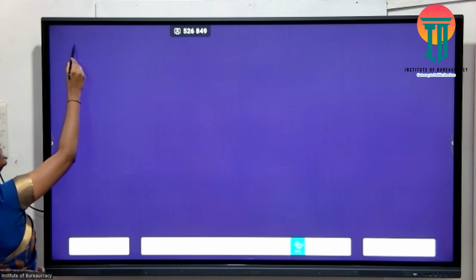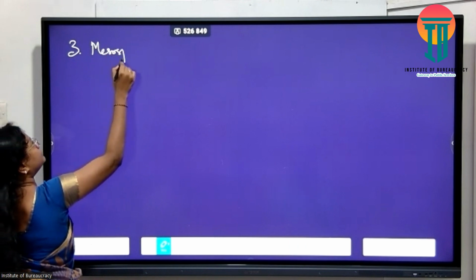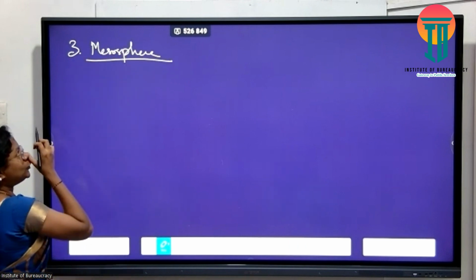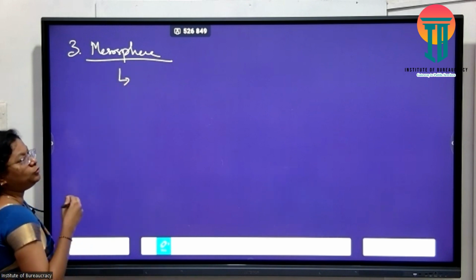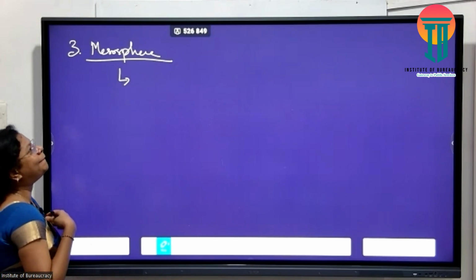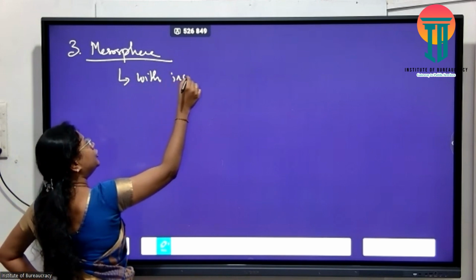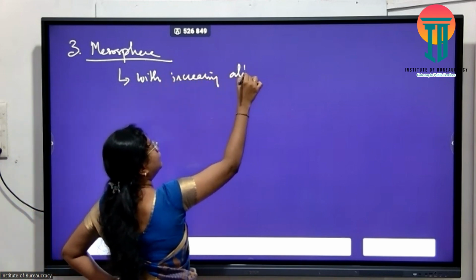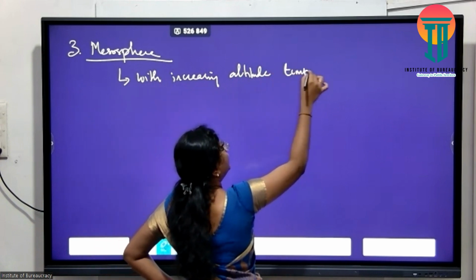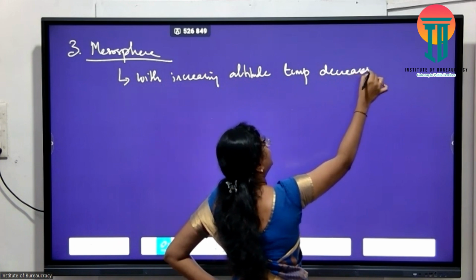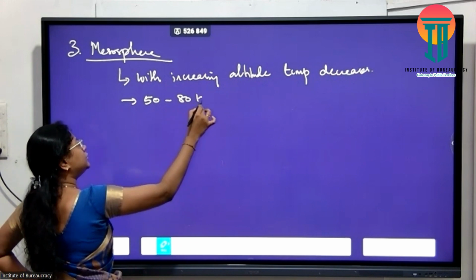Structure, third important layer. What is the third layer? Mesosphere. Okay, mesosphere. Meso means middle layer. Mesosphere most important aspects with temperature, that this is the layer with increasing altitude. With increasing altitude, temperature decreases. Temperature decreases from 50 to 80 kilometers.